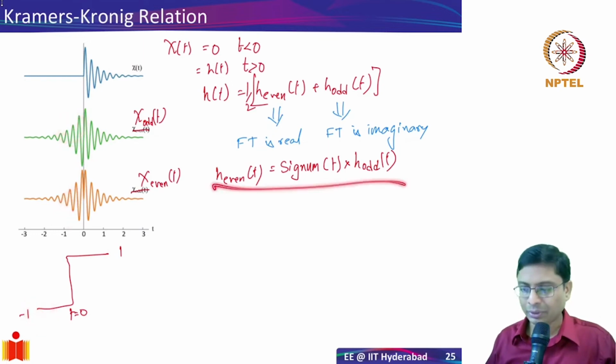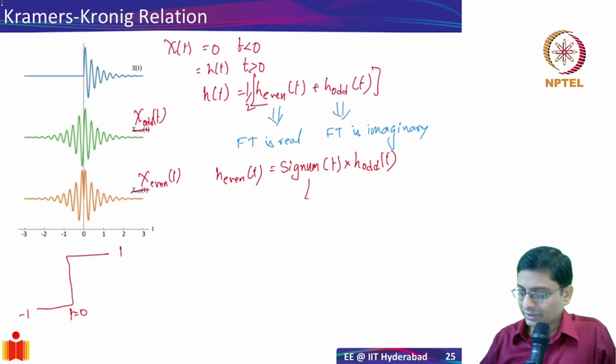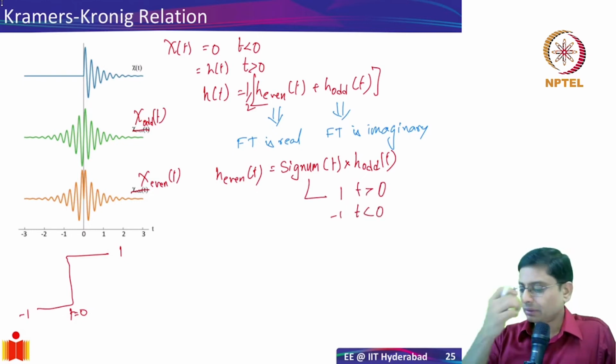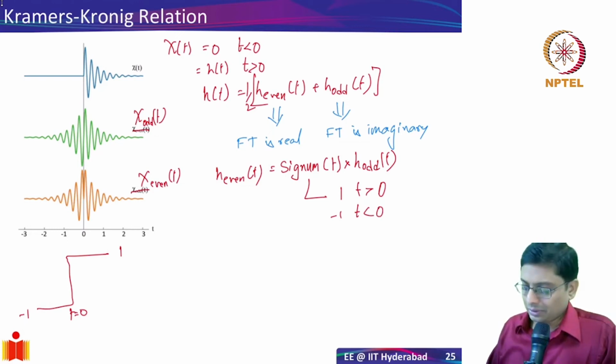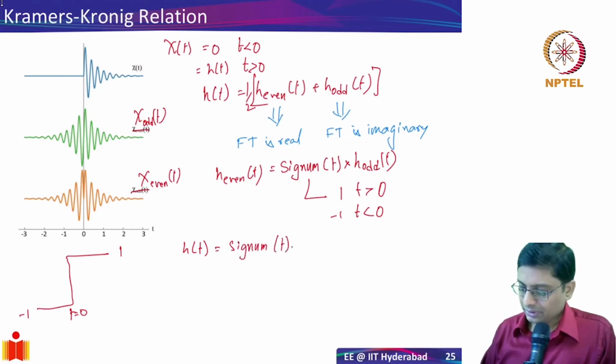So this is true, right? Signum is essentially something that is equal to 1 for t greater than 0, minus 1 for t less than 0, right? Now, so what? Now, I can go back and I can say that my h of t is simply signum of t times h odd of t plus h odd of t.